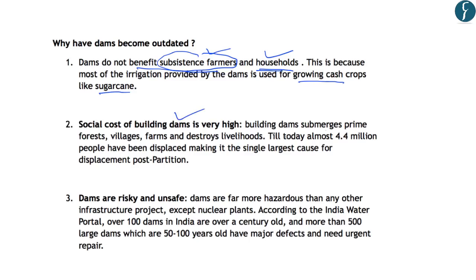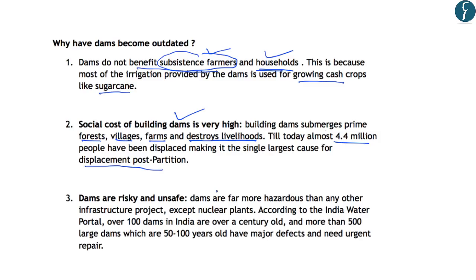In this regard, the author says that building dams submerges prime forests, villages, and farms, and it destroys the livelihoods of thousands of people. For this, the author says that till today, almost 4.4 million people have been displaced, making it the single largest cause for displacement post-partition. Thirdly, the author says that the dams are risky and unsafe.